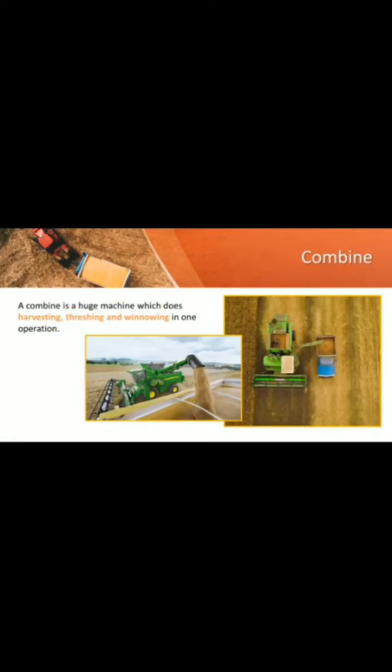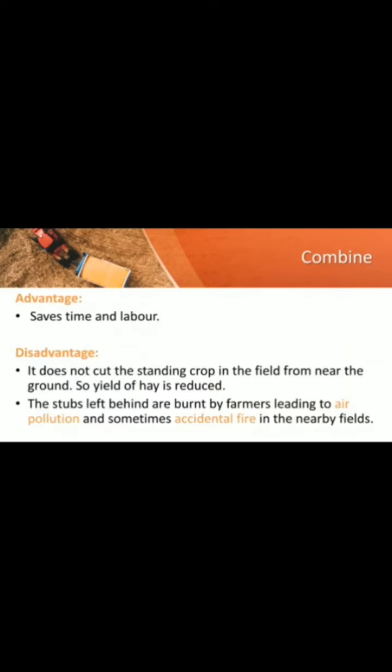This is a combine. A combine is a huge machine which does harvesting, threshing and winnowing in one operation. See, harvesting, threshing and winnowing are 3 different processes. But this combine machine carries out these 3 processes in one machine. Yes, observe in the picture. These grains are collecting here, and it harvests first. Advantages: saves time and labor, combine.